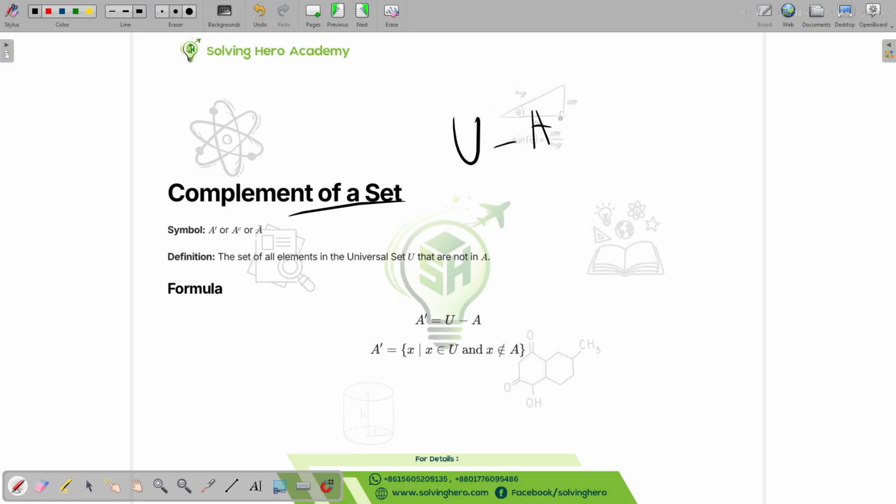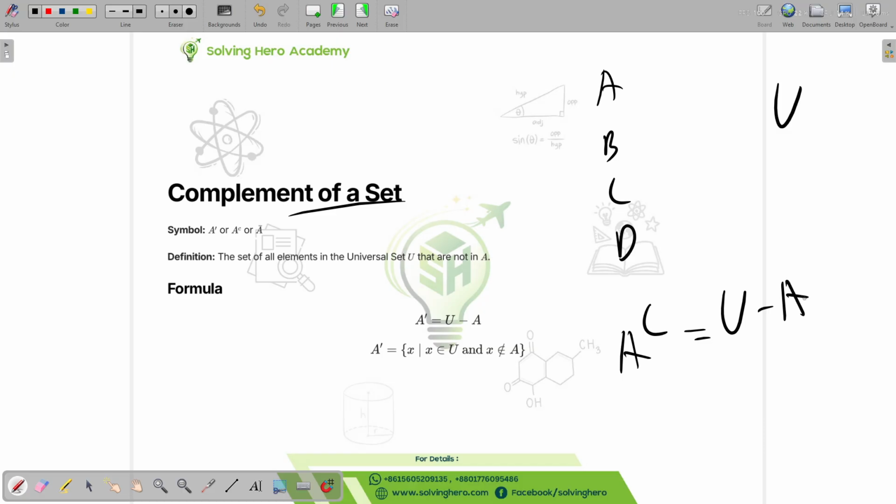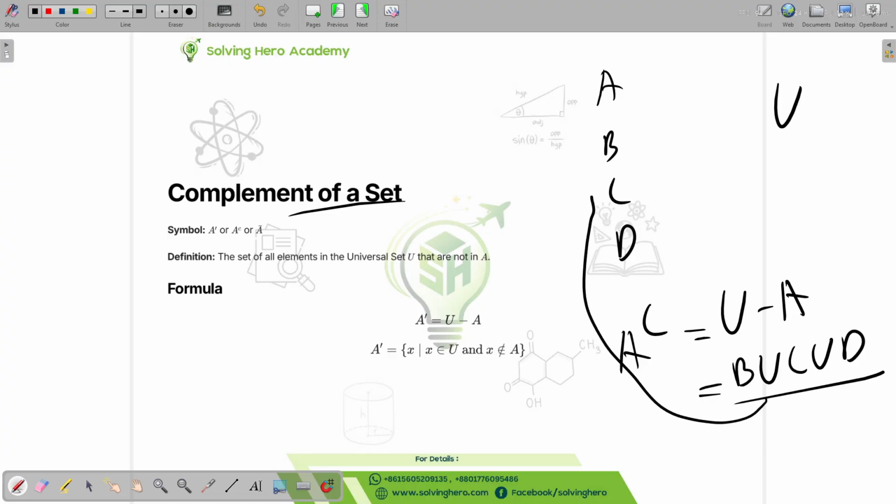Let's say we have lots of sets, A, B, C, D, and they all have a union set of U. We are trying to figure out the complement of set A. What we have to do is just U minus A. So this will just be B union C union D, the union of the other sets that are in there. So it's going to be anything but set A.